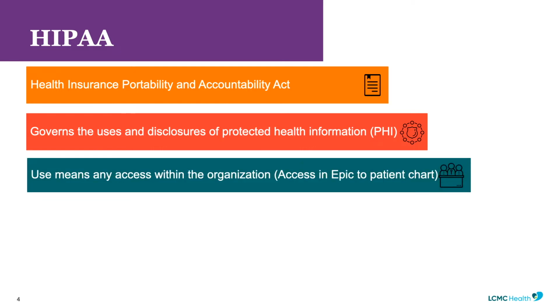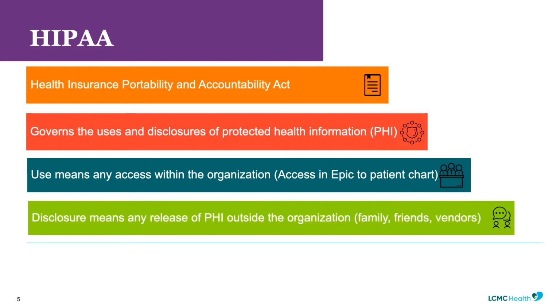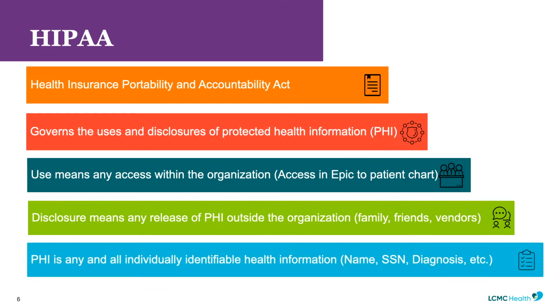Use means any access within the organization. Access in Epic to patient charts is included. Disclosure means any release of PHI outside the organization, family, friends, or vendors. PHI is any and all individually identifiable health information, such as name, social security number, diagnosis, etc.